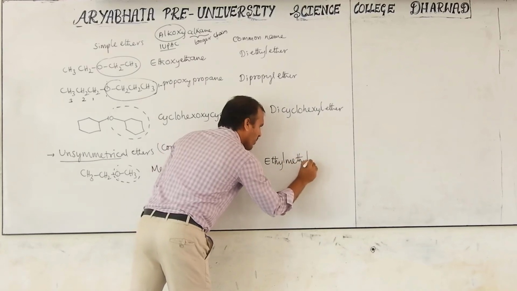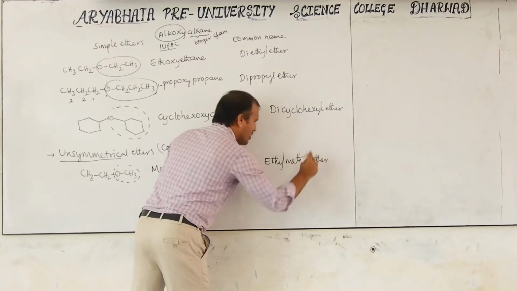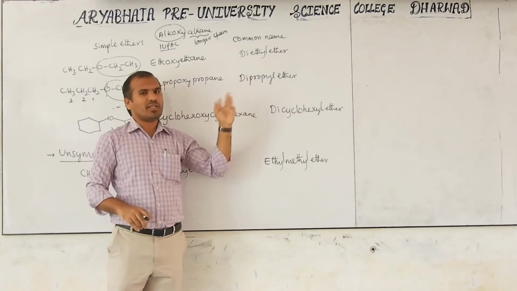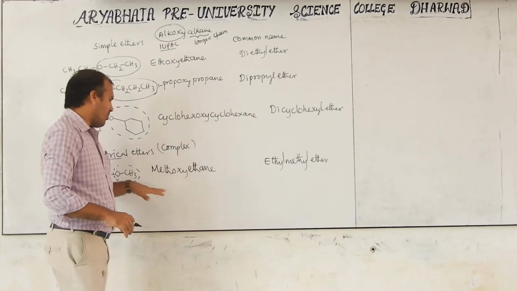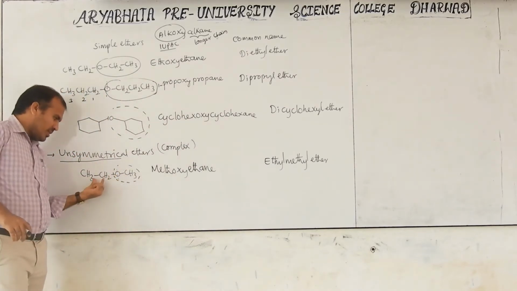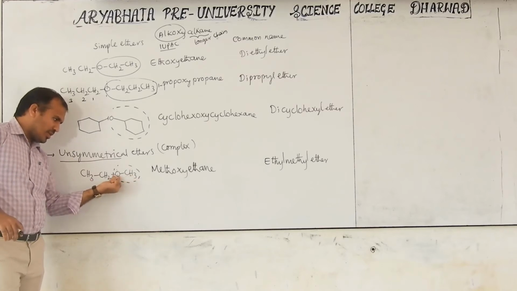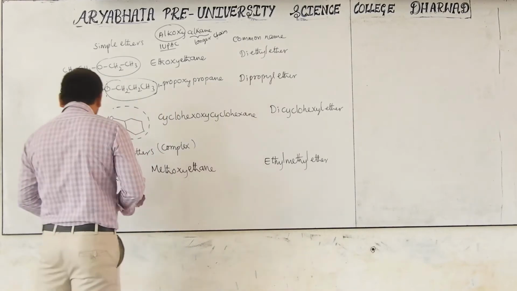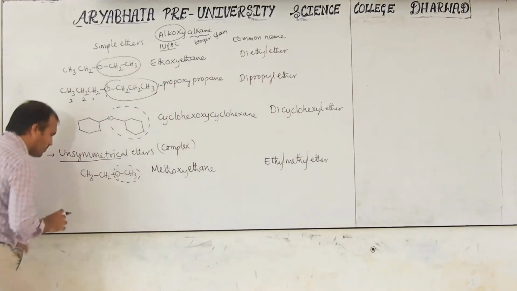methyl ether. Symmetrical is easy. Both are the same groups. That's why diethyl, dimethyl, dipropyl are used. But when it is unsymmetrical, we have to follow alphabetical order. This is the ethyl group, this is the methyl group, this is ether. That's right: ethyl methyl ether. This is the common name, important sometimes.